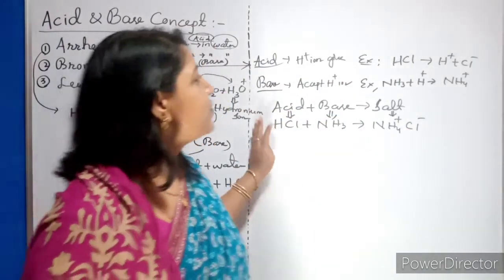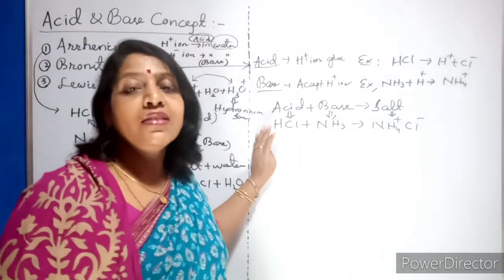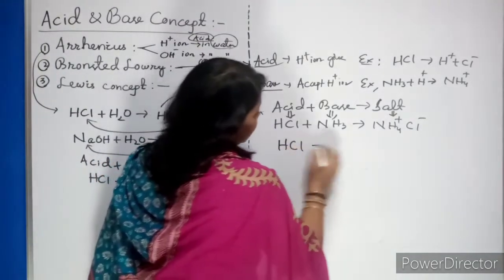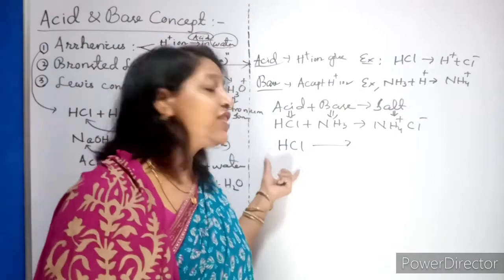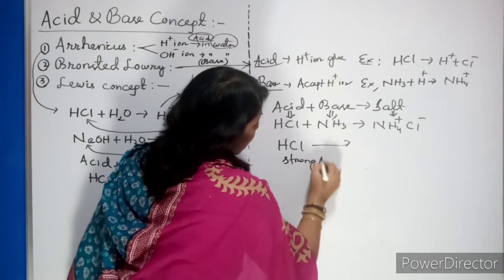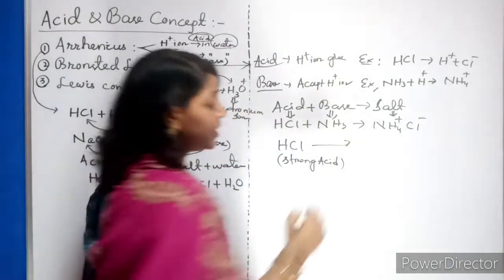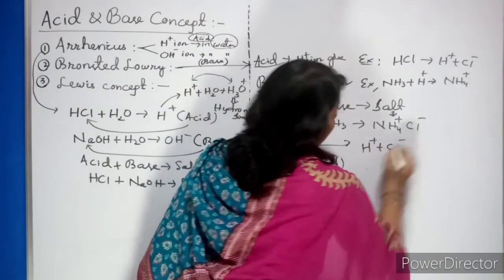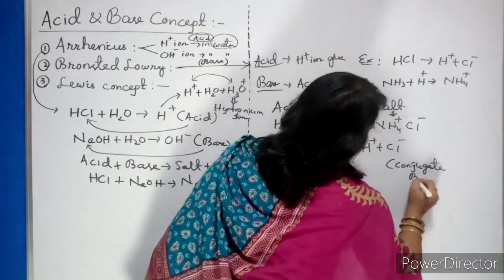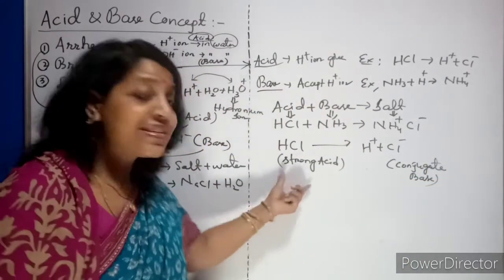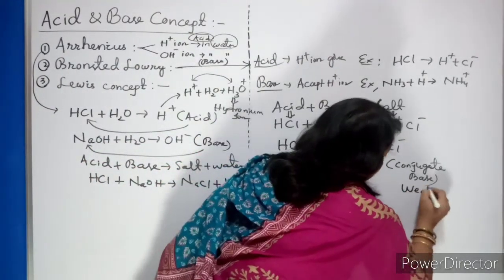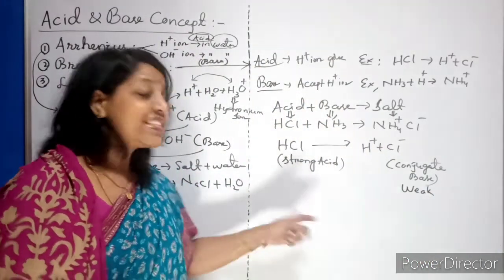Clear? Now here one of the important concepts he told about is the conjugate acid and conjugate base. Now let us see what it is. When you take your HCl, I already mentioned in my previous lecture, HCl is what type of acid? It's a strong acid. Now when it dissociates, what are you finding? H plus Cl minus. Now this Cl minus, what is it called as? Conjugate base. Now as it is a strong acid, what type of conjugate base will it give? It will give a weak conjugate base. Clear?